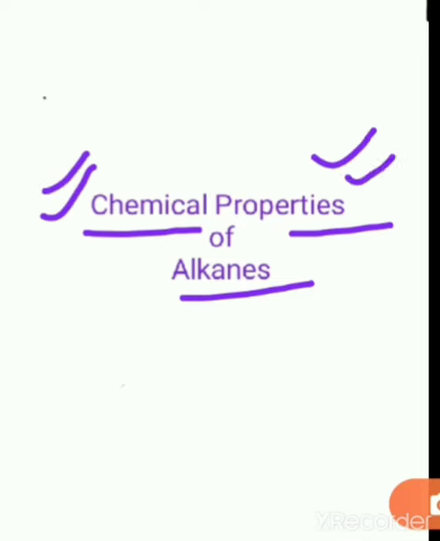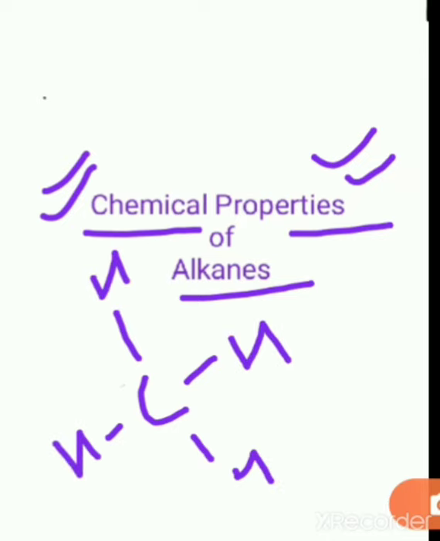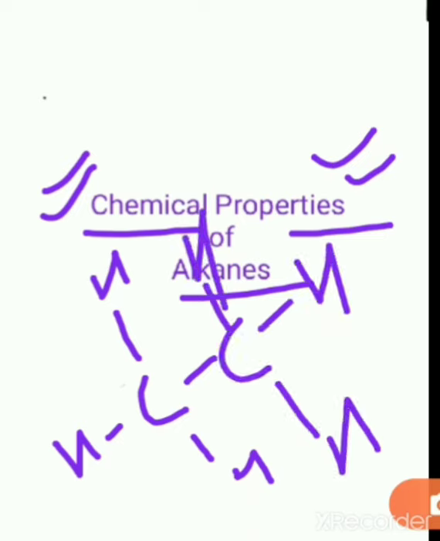Students, in chemical properties of alkanes, we will discuss their reactivity. The reactivities of various hydrocarbons are directly related to their structure. As you can see, alkanes contain only C-C single bonds and C-H single bonds. Suppose we take an example of methane: there is only a C-H sigma bond. If we talk about ethane, then there is a C-C single bond and C-H single bonds.